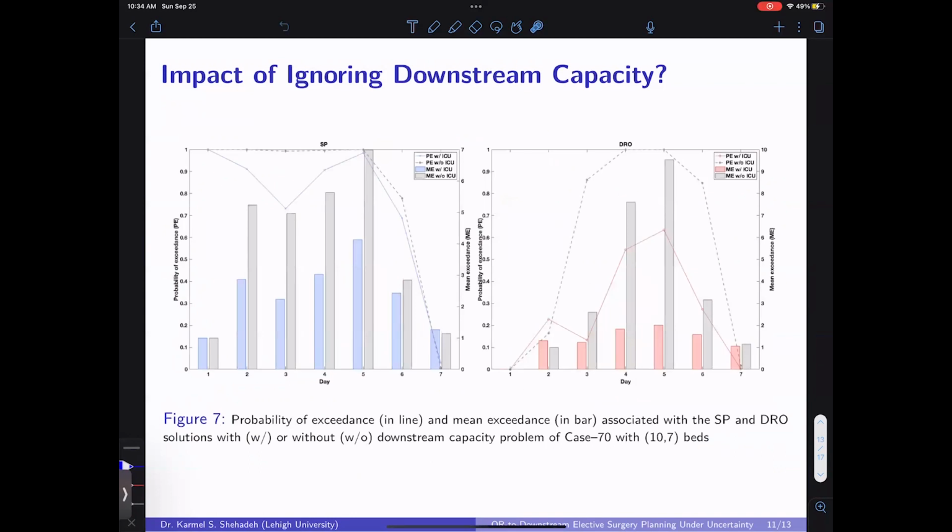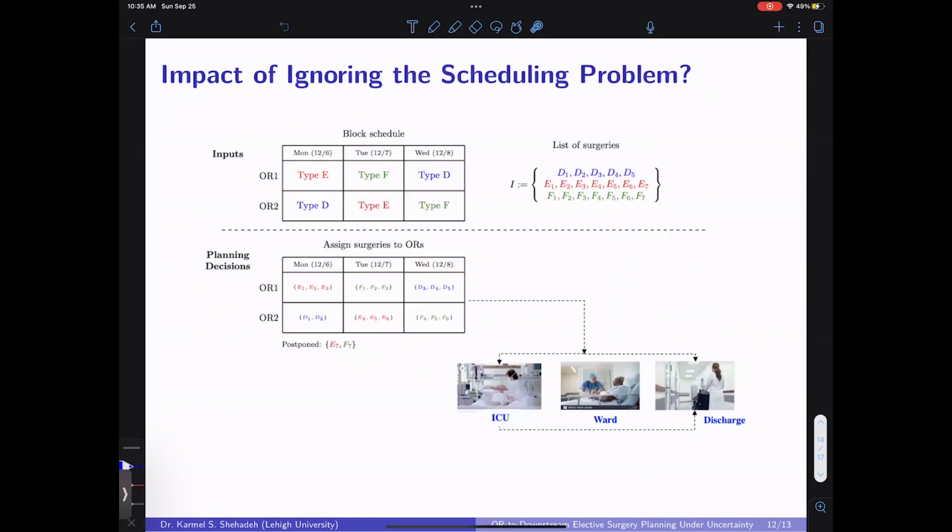But in reality, as you can see here, the analysis of the probability of exceedance and mean exceedance of the capacity when we adopt solutions from models that ignore the downstream capacity and schedule a larger number of surgeries shows they are significantly larger, meaning that we always violate the capacity of the downstream unit if we adopt such solutions. So hopefully this motivates you for the importance of including the capacity constraints of the downstream unit.